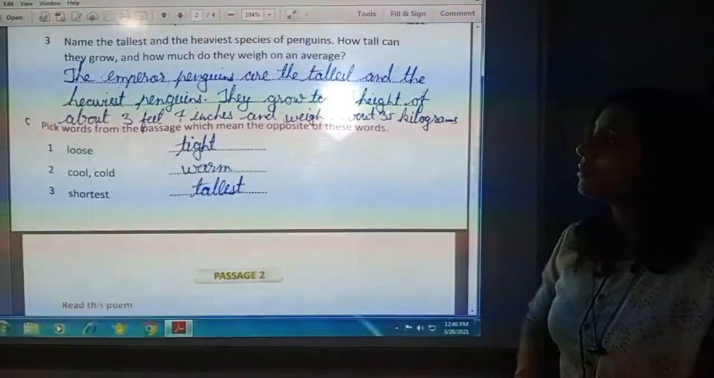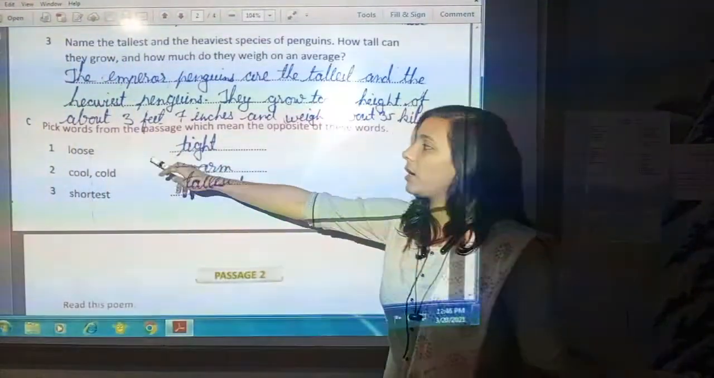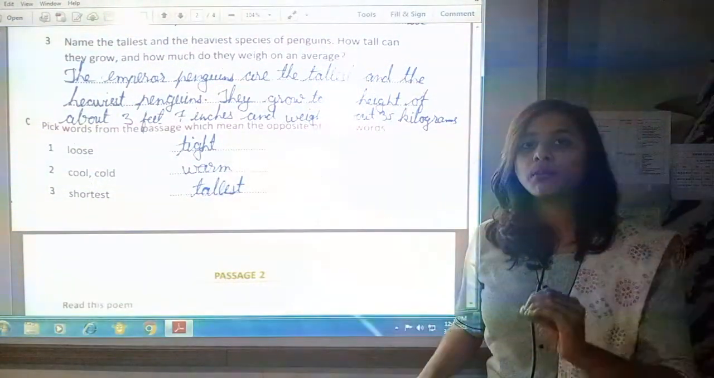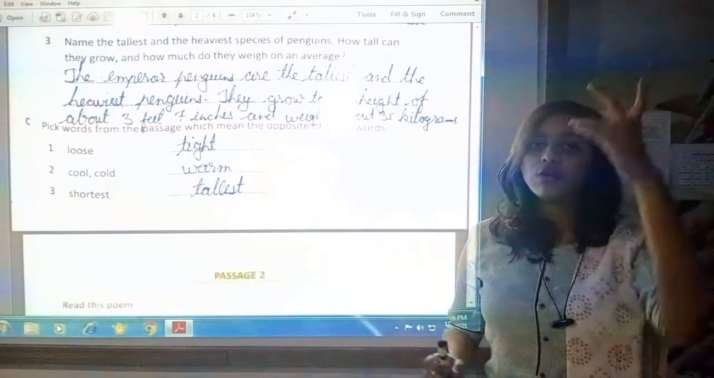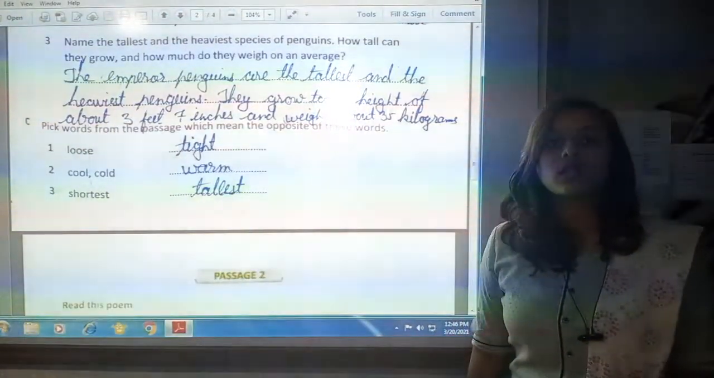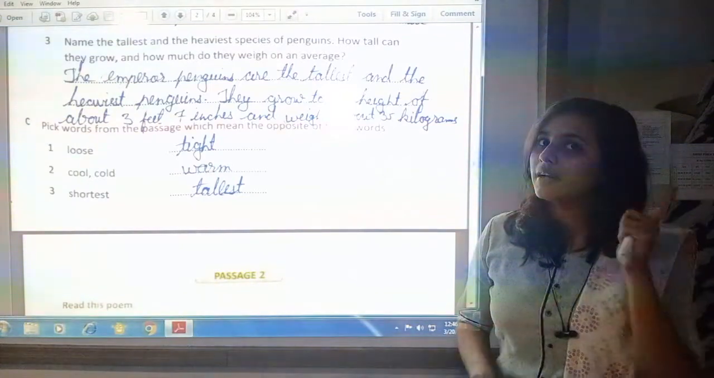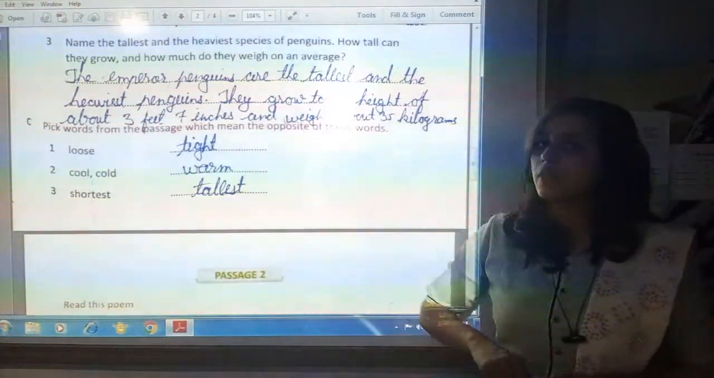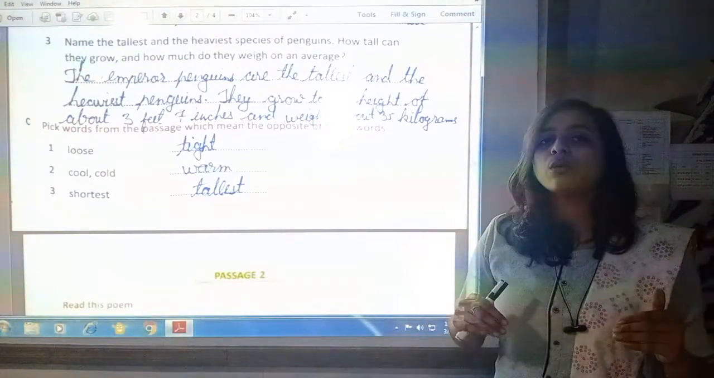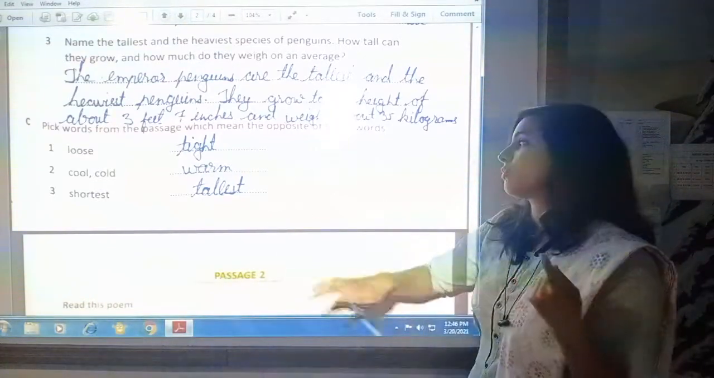Pick words from the passage which mean the opposite of these words. So you have to write the opposite of the given words, but those opposite words you have to find from the paragraph. Clear? So first word given is loose. Opposite of loose is tight. The word tight is given in the paragraph, so we will write here tight. Next word is cool. Cool means cold. Opposite of cool is warm, and the word warm is given in the paragraph, so we will write here warm.